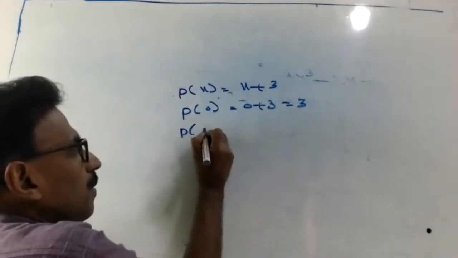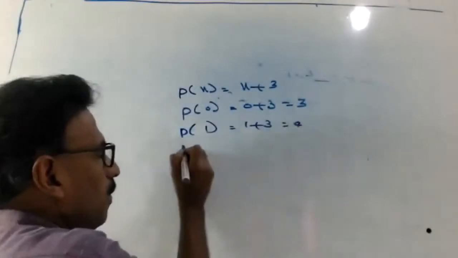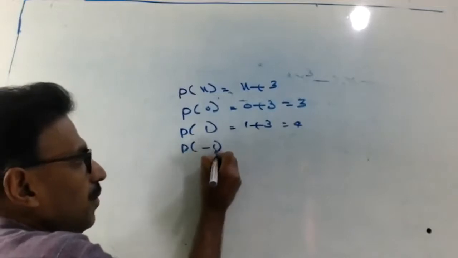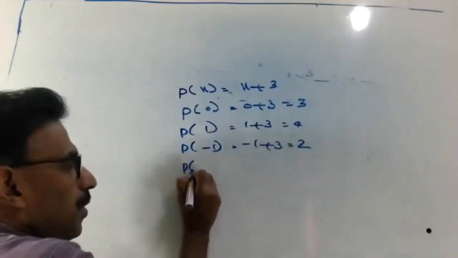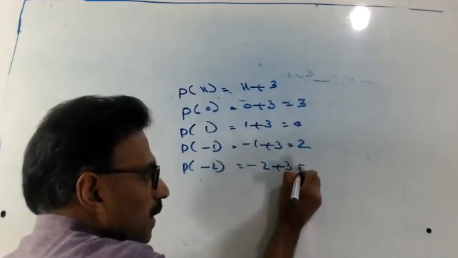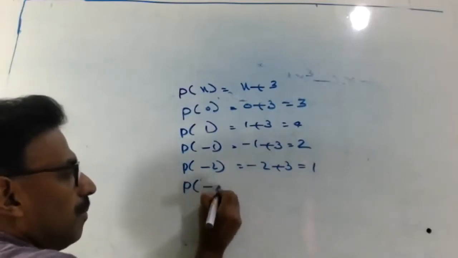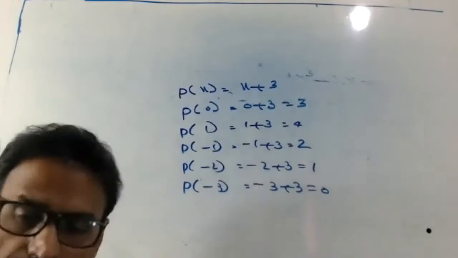P of 1 equal to 1 plus 3 equal to 4. P of minus 1 equals minus 1 plus 3 equal to 2. P of minus 2 equals minus 2 plus 3 equal to 1. P of minus 3 equal to minus 3 plus 3 equal to 0, right?